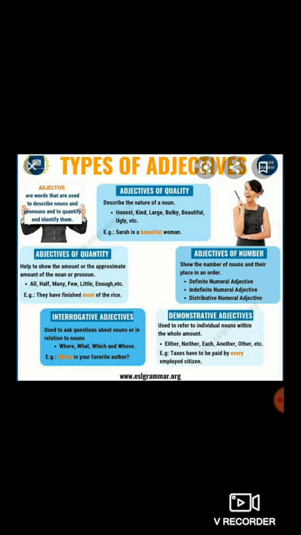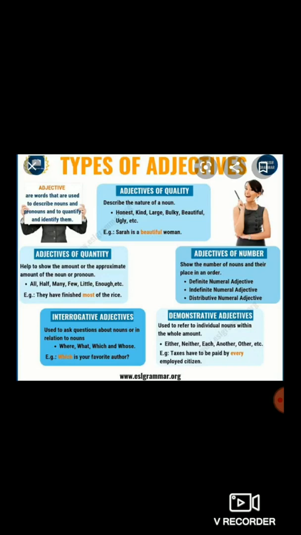Next example is given here. Taxes have to be paid by every employed citizen. So, demonstrative adjective, it refers to an individual. So, here every is a demonstrative adjective. Why is it a demonstrative adjective? Because it refers to an individual noun within the whole amount. The taxes should be paid by every employed citizen. Every. So, every is a demonstrative adjective.